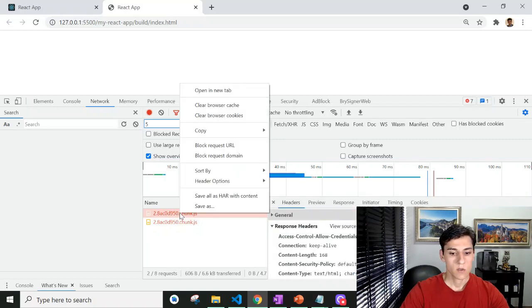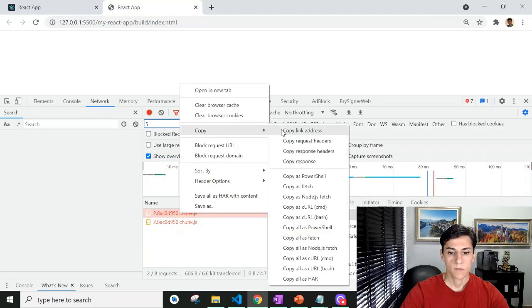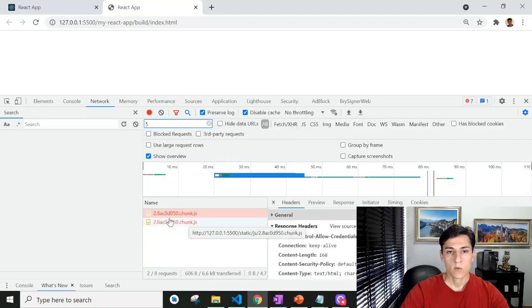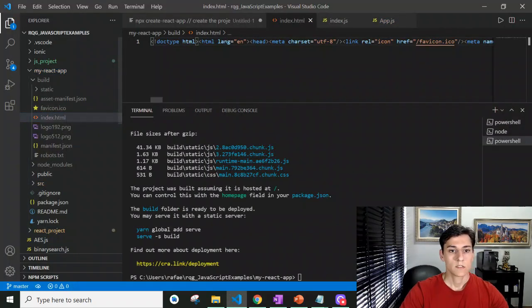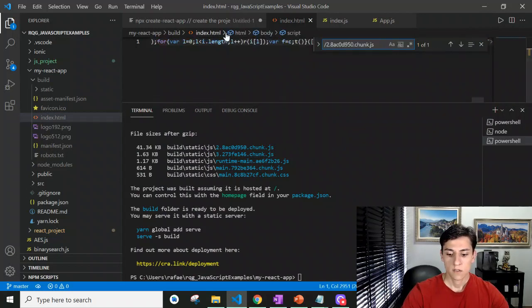So basically you have to copy the address it's not finding. You have to open this file and look for this dependency. Okay, where is that? Okay, it's here.